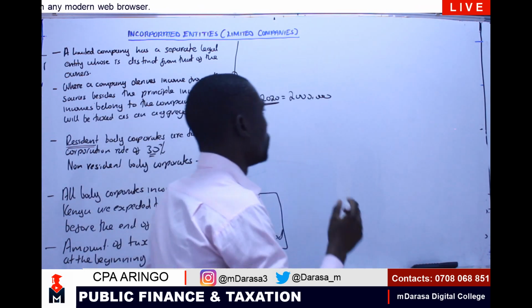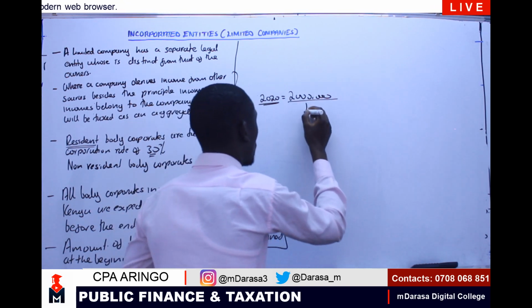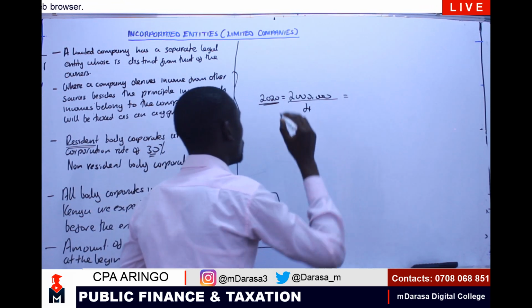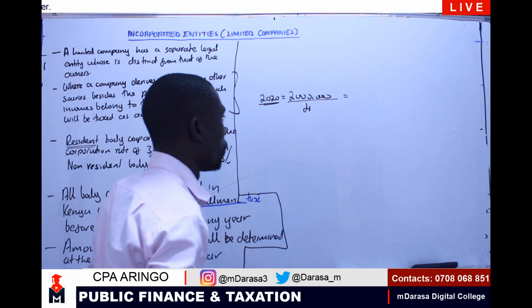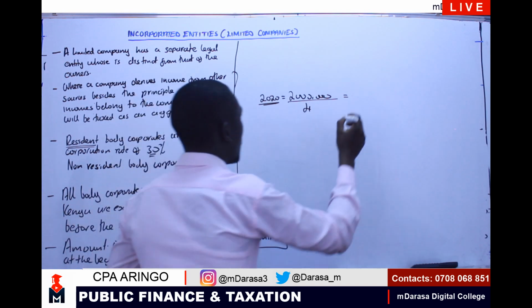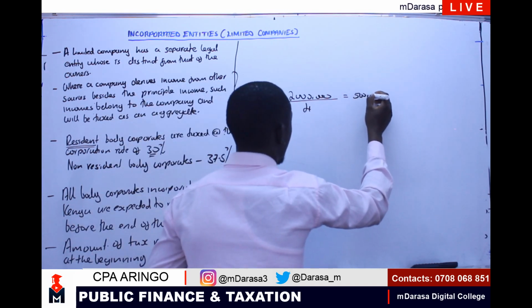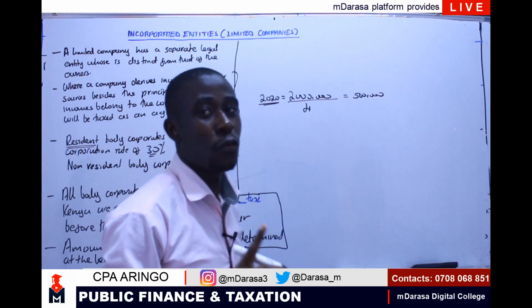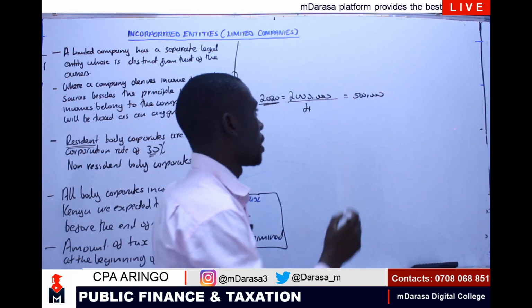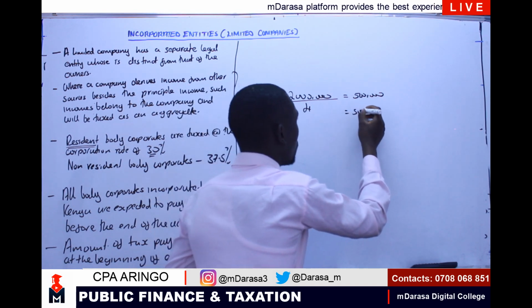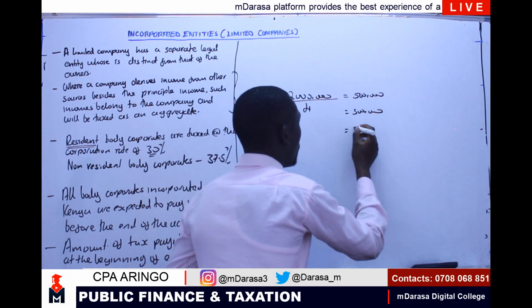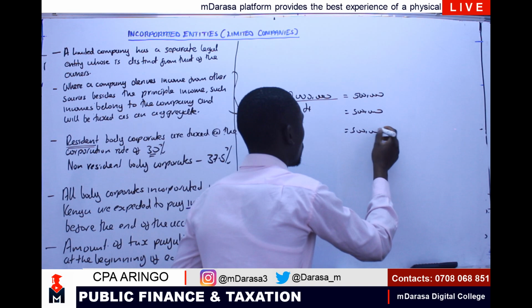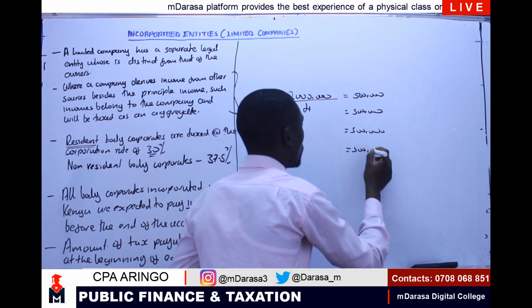I'm going to divide the 2 million by 4, so that I have 500,000. So the 500,000, I'm going to pay in 4 equal installments: 500,000, 500,000, 500,000, and 500,000.